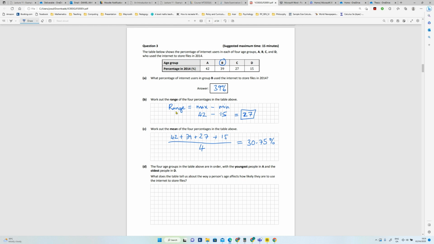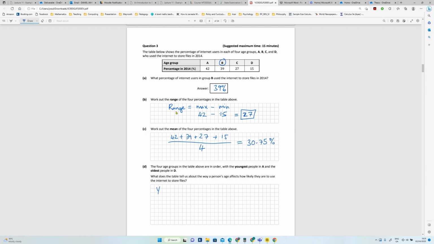Okay, the 4 age groups in the table above are in order, with the youngest in A and the oldest in D. Okay, so my suspicion was right. So the youngest people are these ones, the next are the next oldest, and the oldest in all are D. Okay, what does this tell us? So that's what I was thinking when I was reading the start of the question.